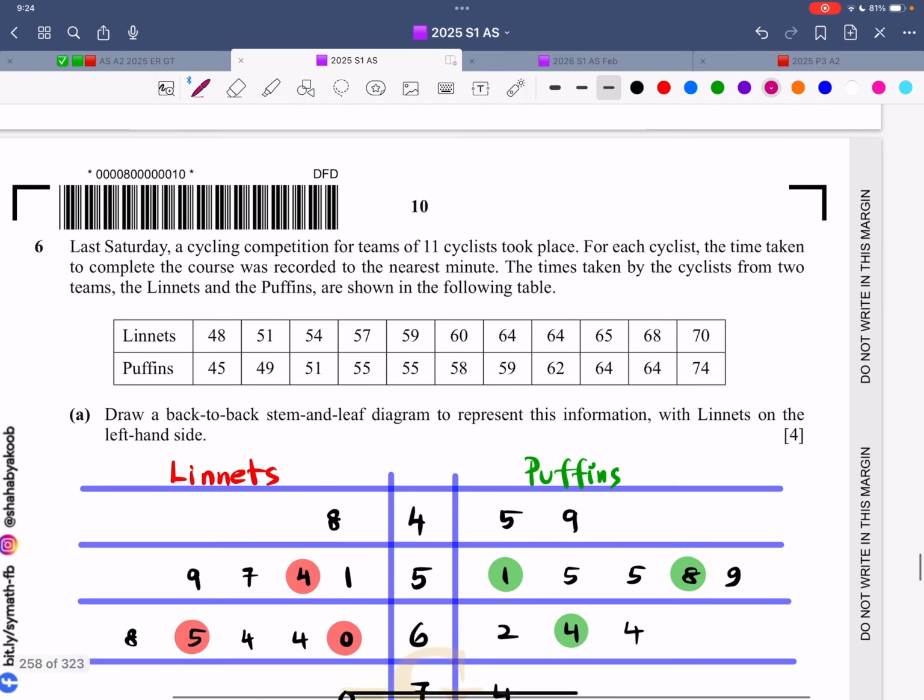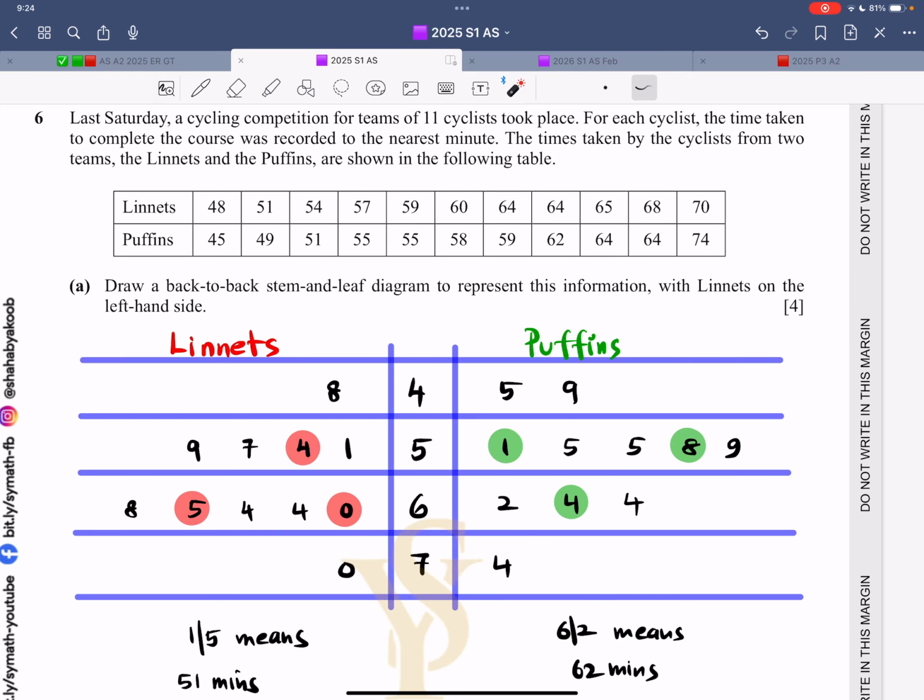Got it? Question number 6. It says last Saturday, a cycling competition for 11 cyclists took place. For each, the time to complete the course was recorded. The time taken by cyclists from two teams, L and P, are shown in the following table. So there is team L, and then there is team P. The data is given. Draw a back-to-back stem and leaf diagram to represent this information.